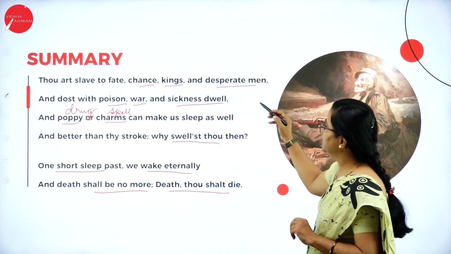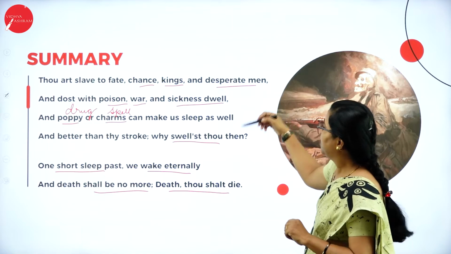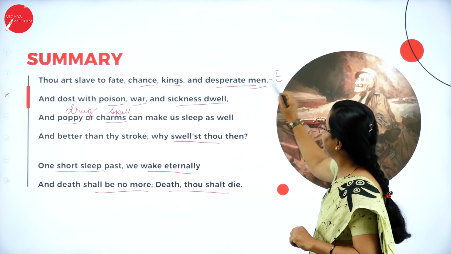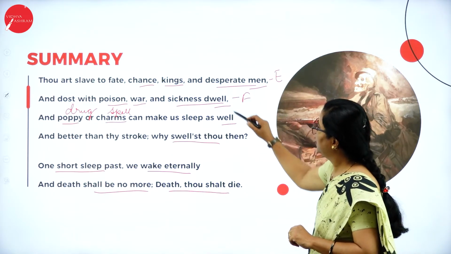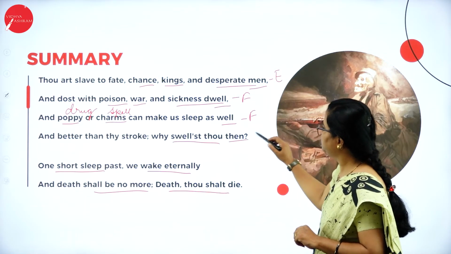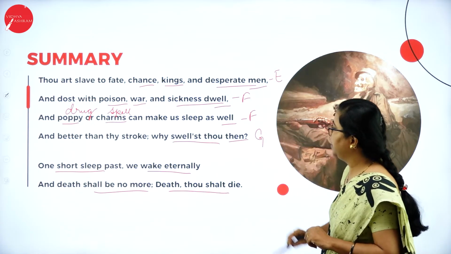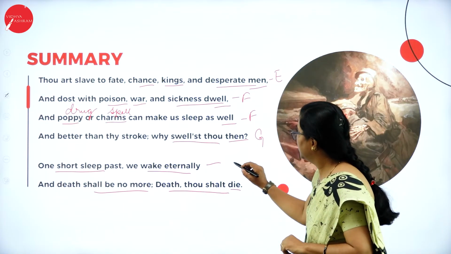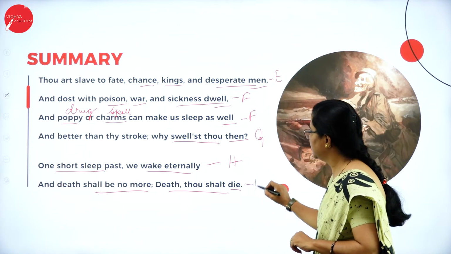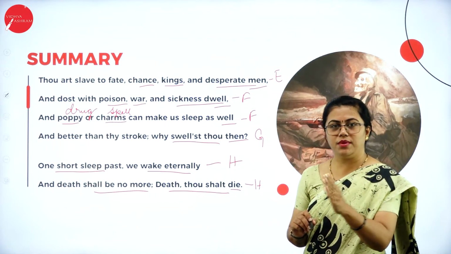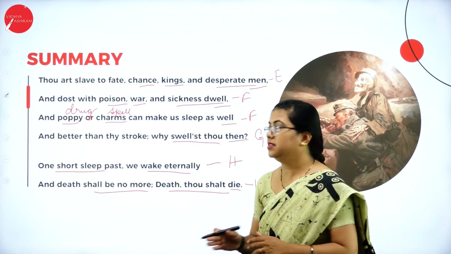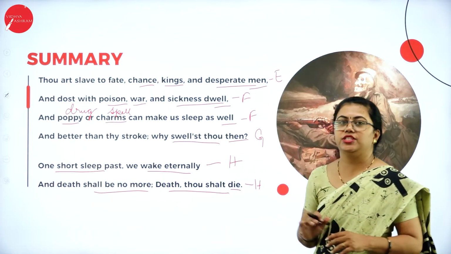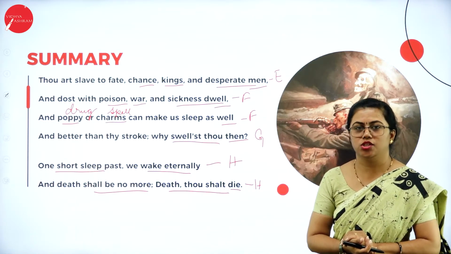Before we move on, let me just tell you the rhyme scheme. We finished till D, then we come to E, F: dwell and well, F; G: men and then, and these two rhyme. E, F, F, G, then H. So A, B, B, A, C, D, D, C, then E, F, F, G and H, H is the rhyme scheme of this sonnet.